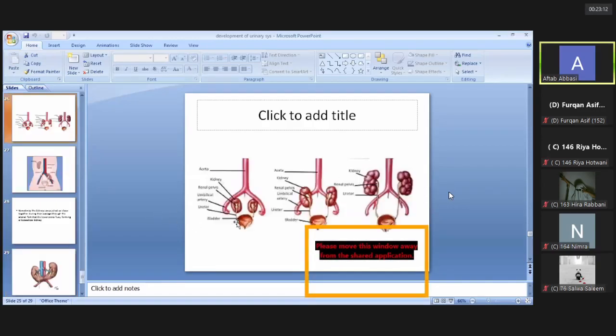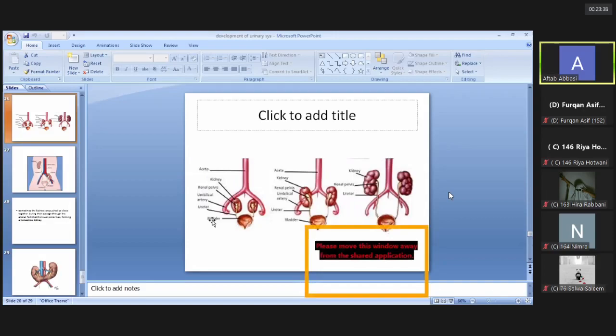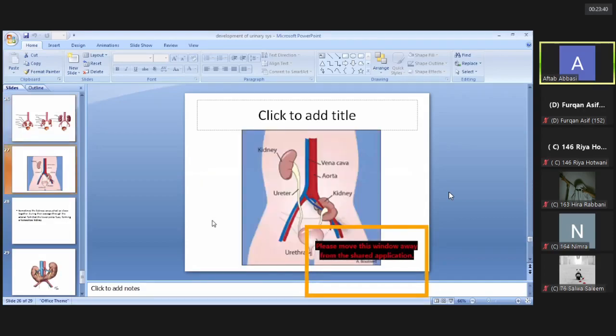See in this figure, it develops in the pelvic region, then it ascends to its normal lumbar region position. Through its ascent, it has to pass through this arterial fork that is formed by the umbilical artery. If they fail to ascend, then it remains in the pelvic cavity, and that condition is known as pelvic kidney. So it remains there, related to the common iliac vessels.